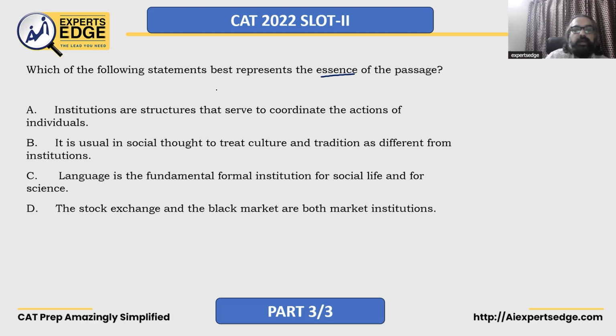We're looking for the main idea. And I said the main idea should talk about the passage as a whole. The only option which fits in is option A.